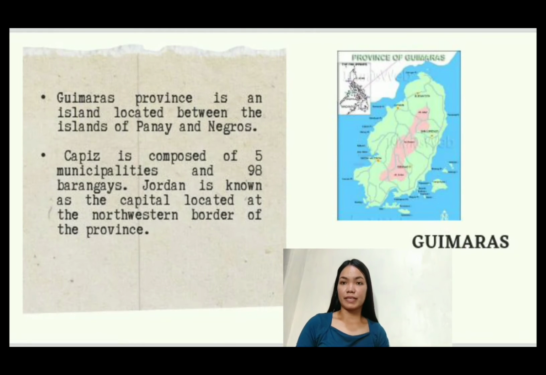Fourth province is Guimaras. Guimaras province is an island located between the islands of Panay and Negros. Guimaras is composed of 5 municipalities and 98 barangays, and its capital is Jordan, located at the northwestern border of the province.